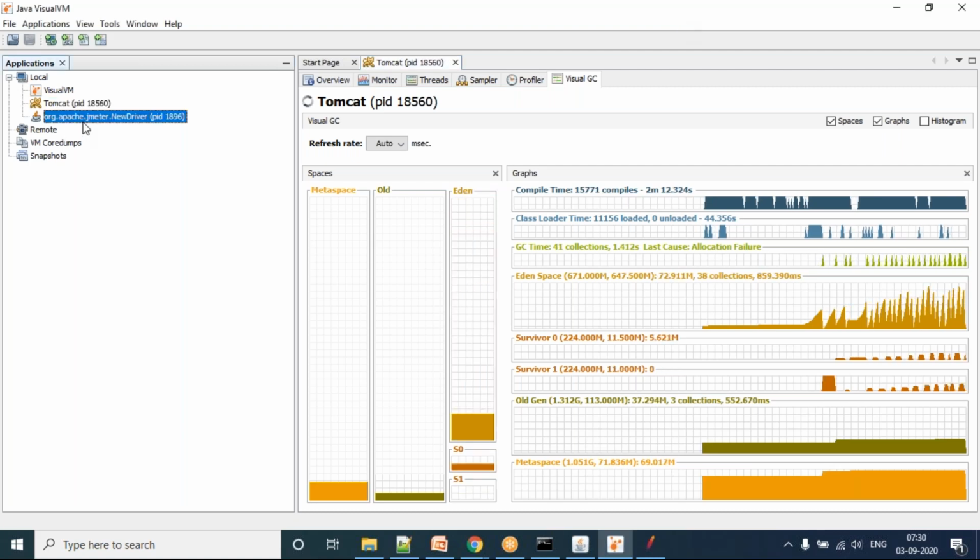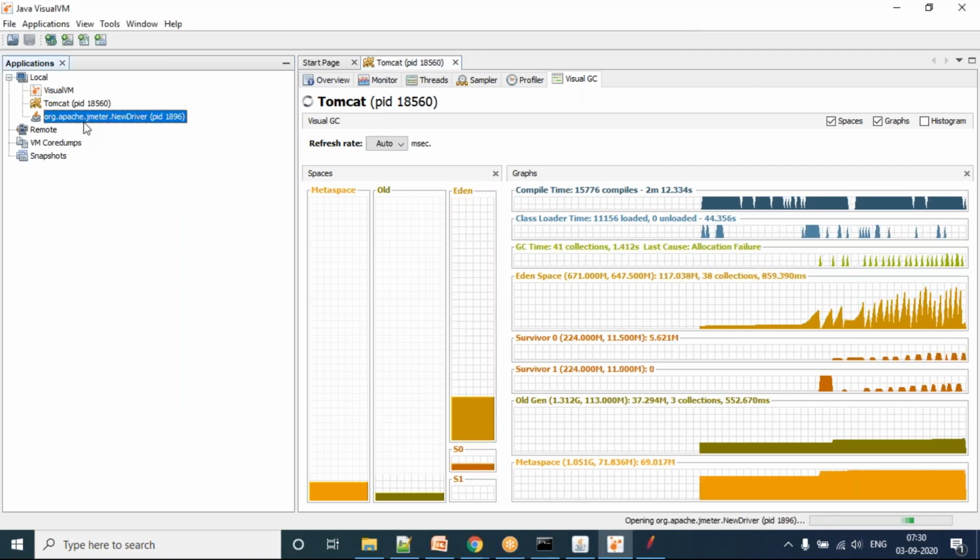So I'll also go to this Apache JMeter simply. We are not going to monitor Apache JMeter, but I just want to show you.